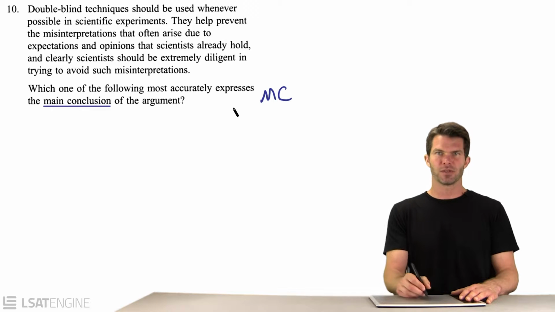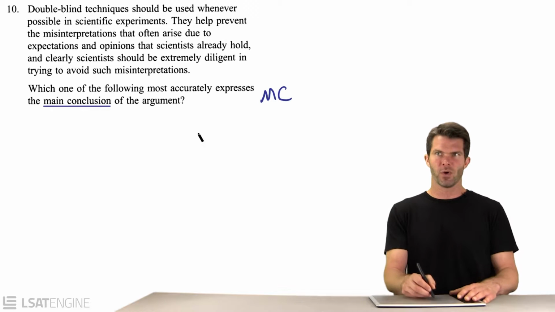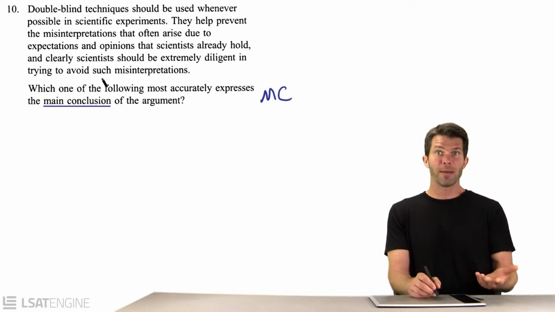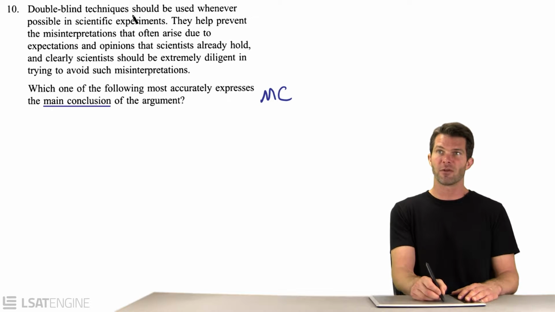We don't really get any of those here. And the last thing we're looking for is just facts that are supported, right? So as we consider each sentence here, we're going to ask ourselves at the end, do we get backup for that? And so what ends up happening here is this first sentence ends up being our conclusion. The idea that double-blind techniques should be used whenever possible.